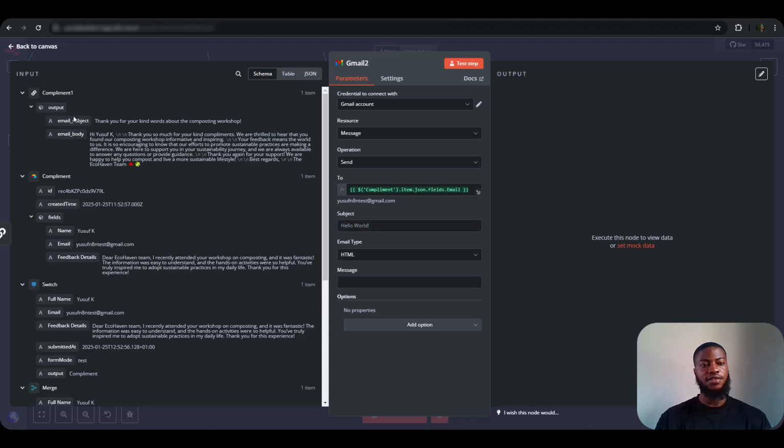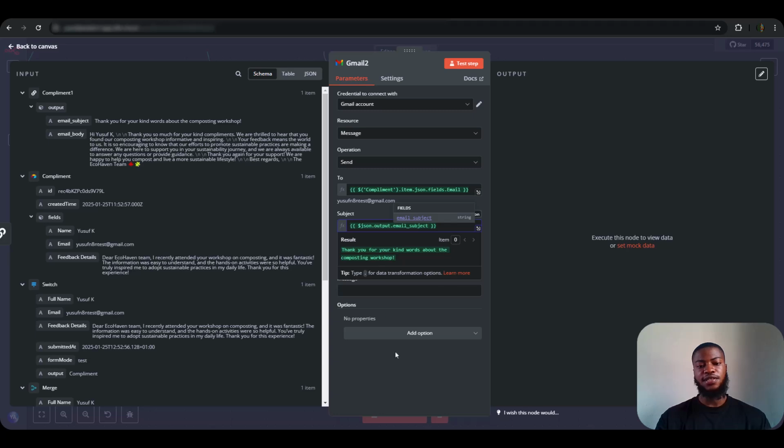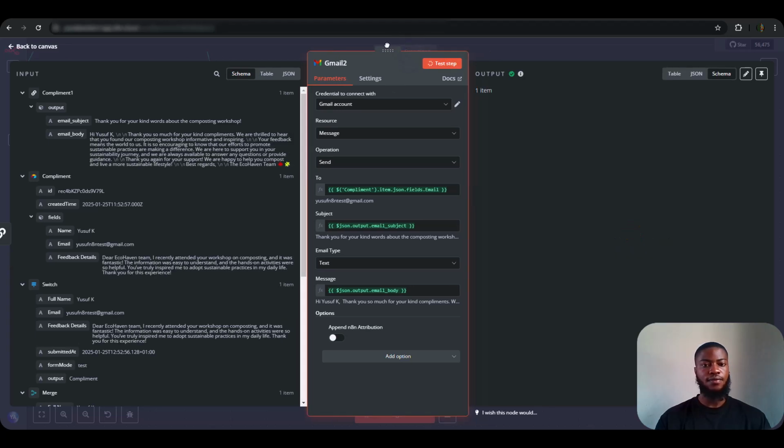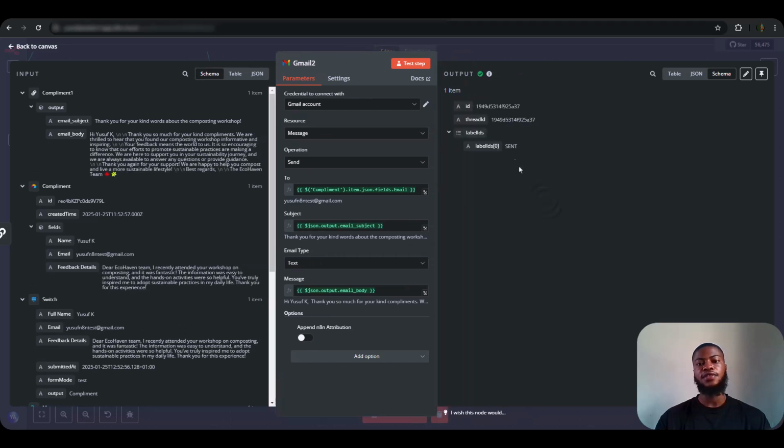And the subject of the message. And we are going to be sending our message as a text and not HTML, so we are selecting text. And the actual message body. Yeah, good. So let's append n8n attribution to get the message without the n8n signature. So let's test this step and see if it works. Yeah, perfect. So we get an output and a message has been sent.